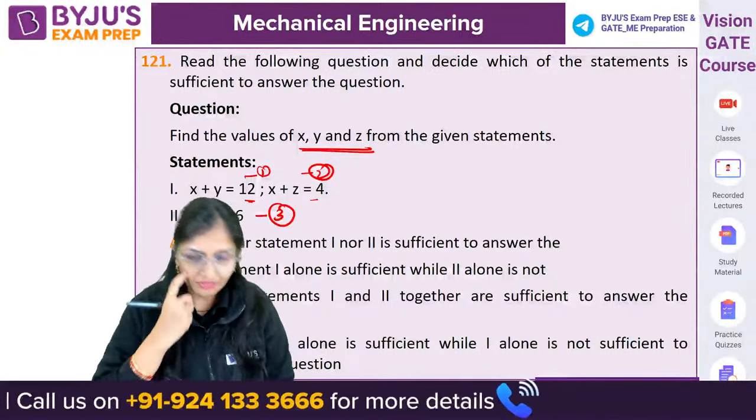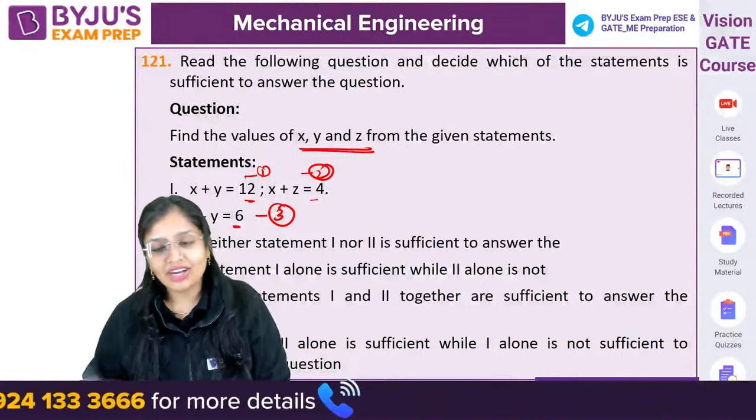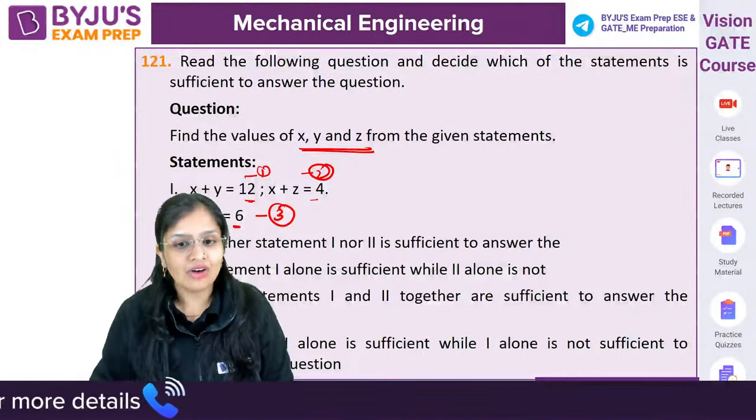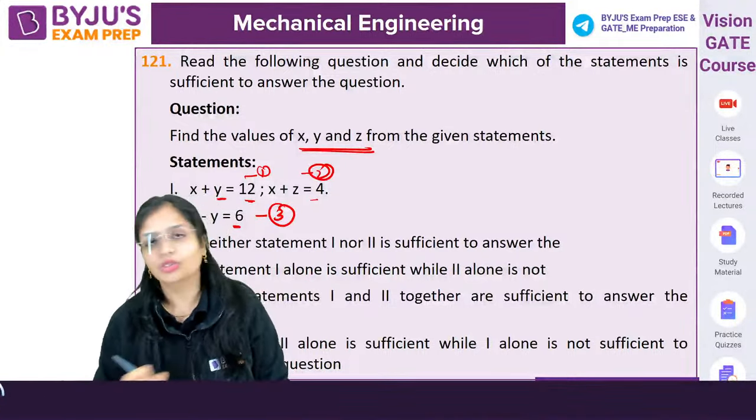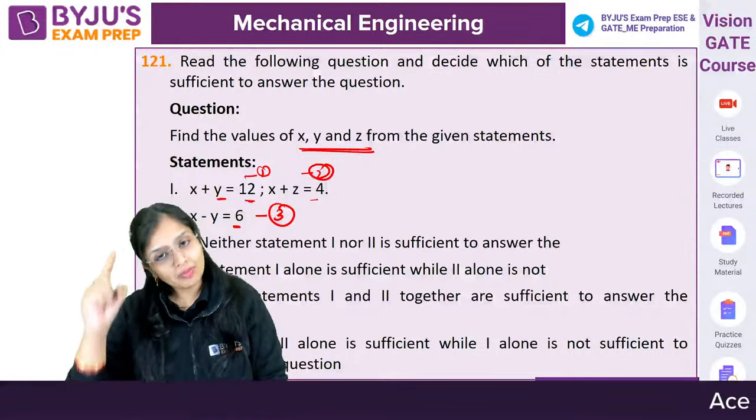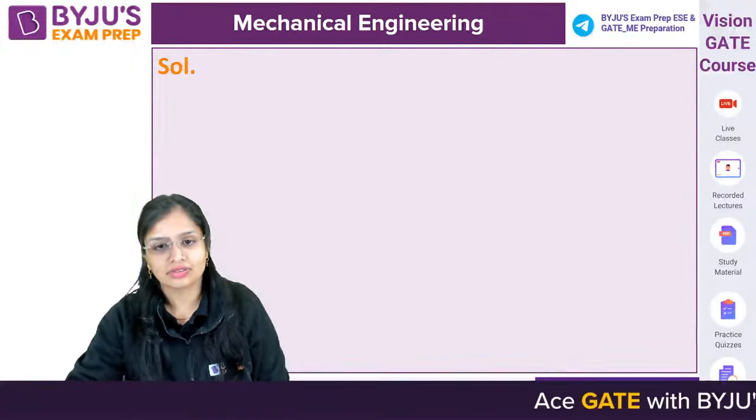Correct. 121 का B नहीं होगा. अब 1 alone कैसे sufficient होगा? How will you calculate y and z? You can't calculate. You require both the statements.